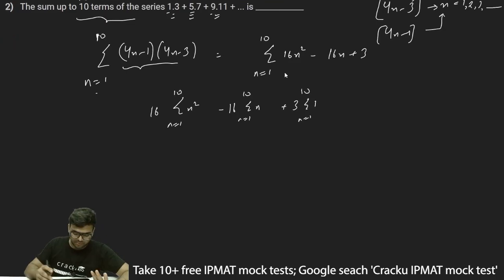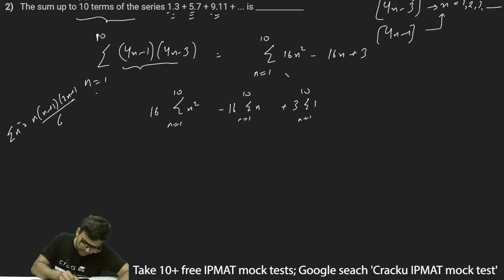The sum of squares of the first n natural numbers is given by the formula n into n plus 1 into 2n plus 1 by 6. Summation of n square is n into n plus 1 into 2n plus 1 by 6. Summation of n is n into n plus 1 by 2, and summation of 1 for the first n terms is n.